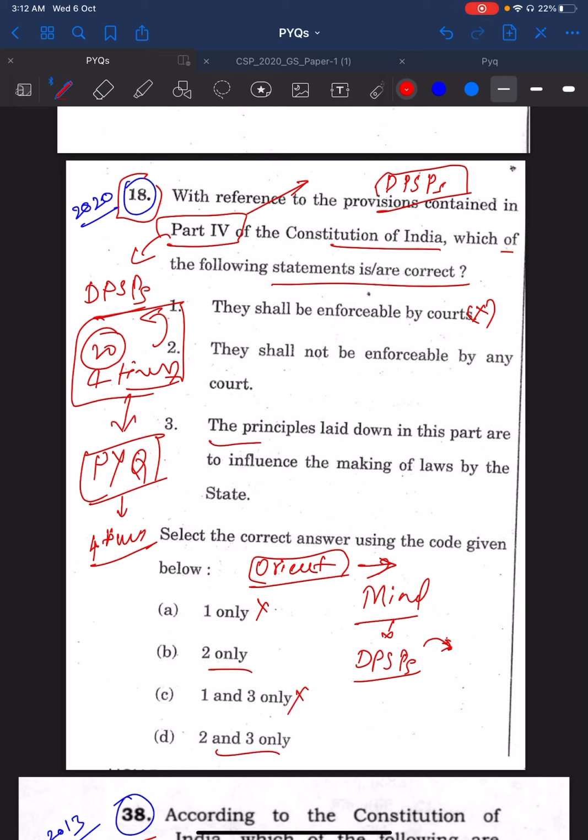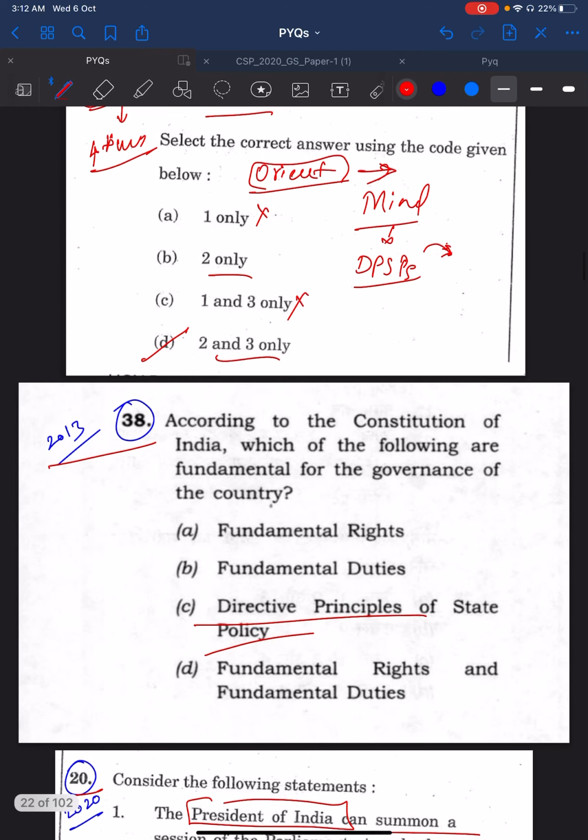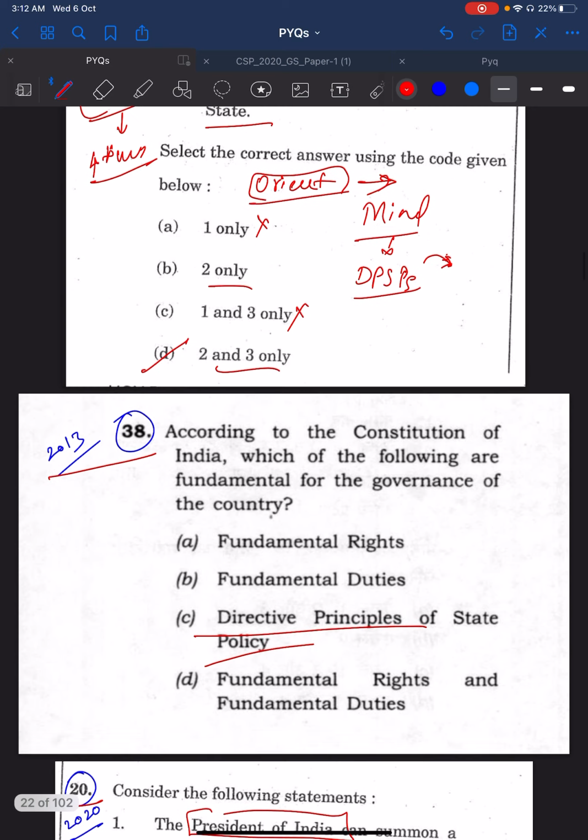Let's see three. The principles laid down in this part are to influence the making of laws by the state. Even this statement was directly asked in the previous year question. So the answer is two and three. So same thing you see.